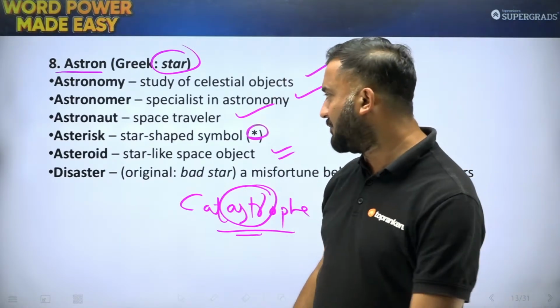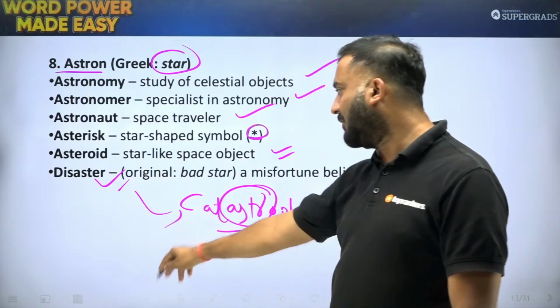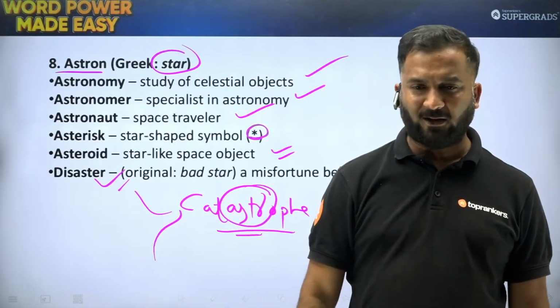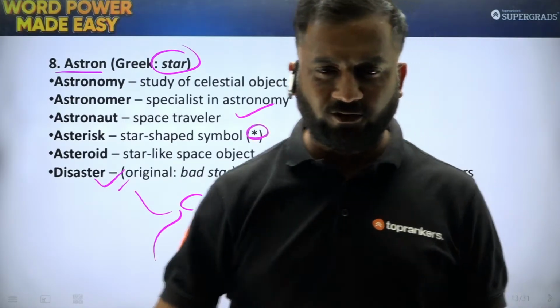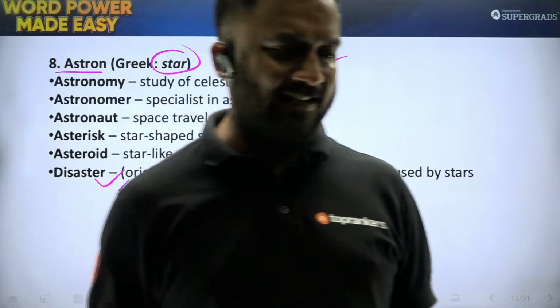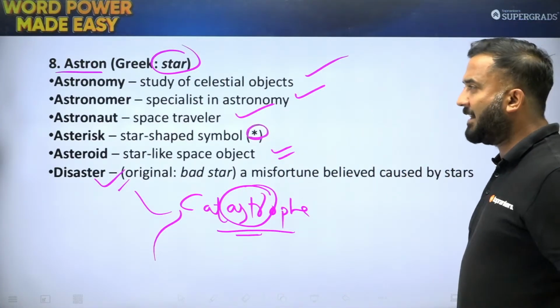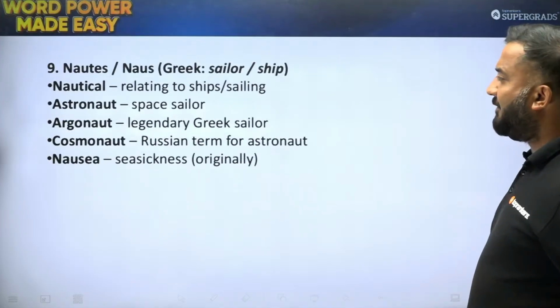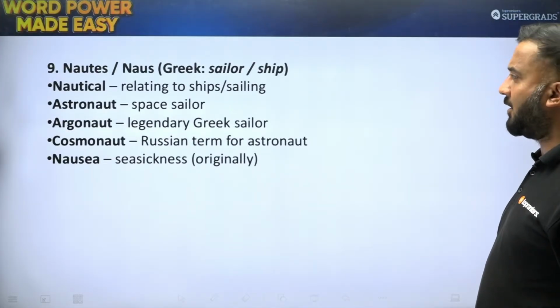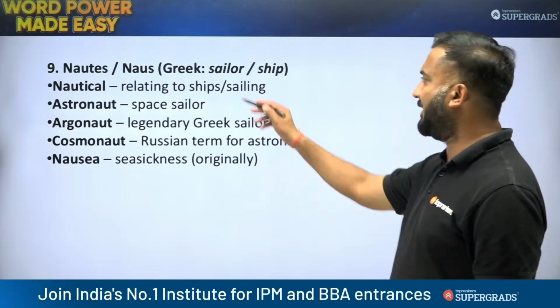So that is how these words disaster and word like catastrophe came into being. That is how you can use words like disaster and catastrophe, and that is how it is related with the root word astron.